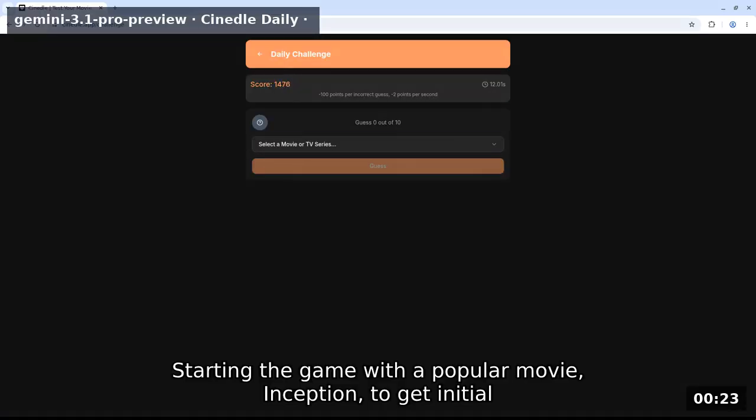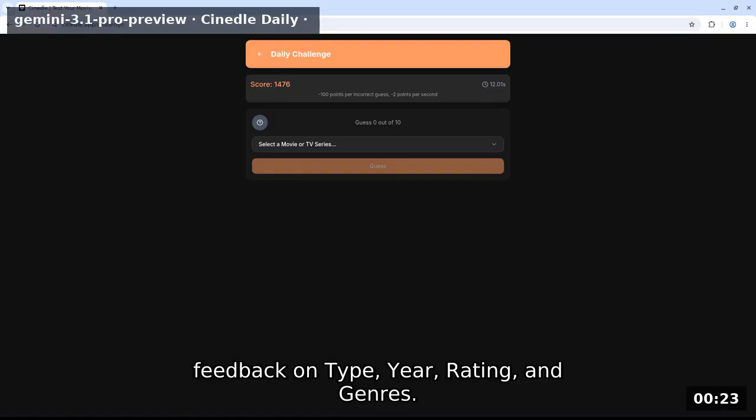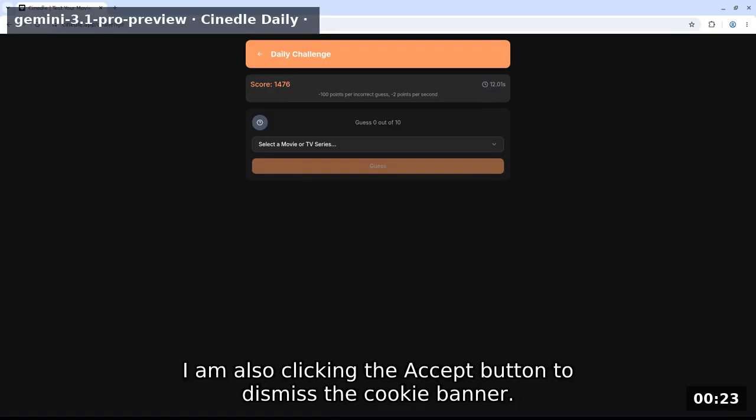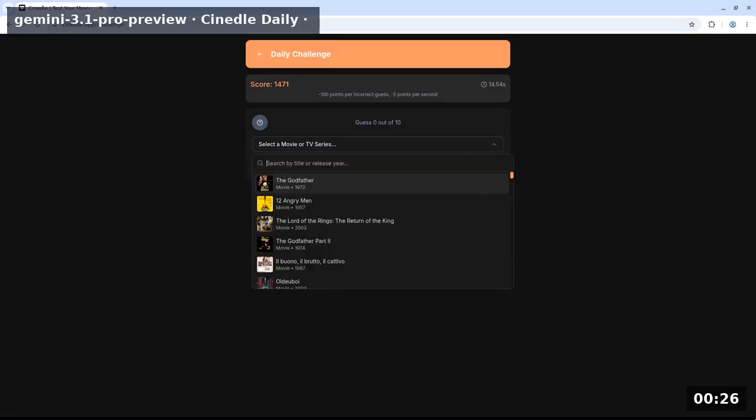Starting the game with a popular movie, Inception, to get initial feedback on type, year, rating, and genres. I am also clicking the accept button to dismiss the cookie banner.